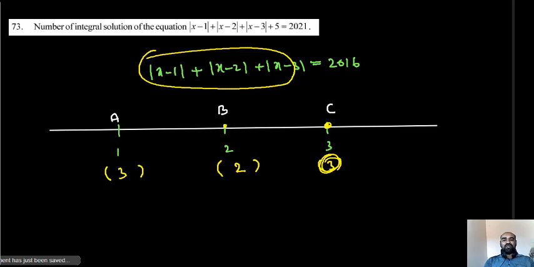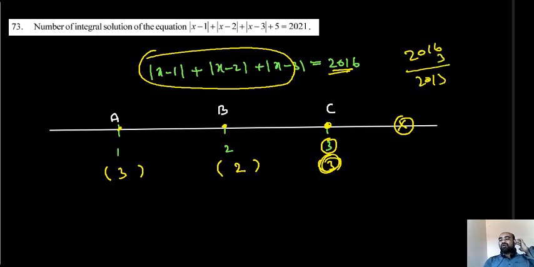If they want to meet at B, all 3 should travel 2 units. If they want to meet at A, all the members should travel 3 units. But for 2016, obviously one answer will exist here, because all the members meet at C. They traveled 3 units. Again, how much more do we want to travel for 2016? 2016 minus 3 is 2013. So all 3 should together travel 2013.